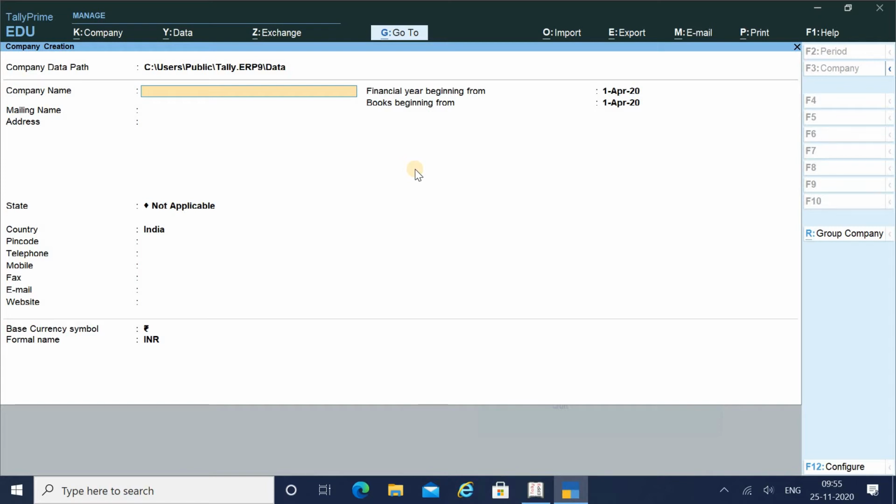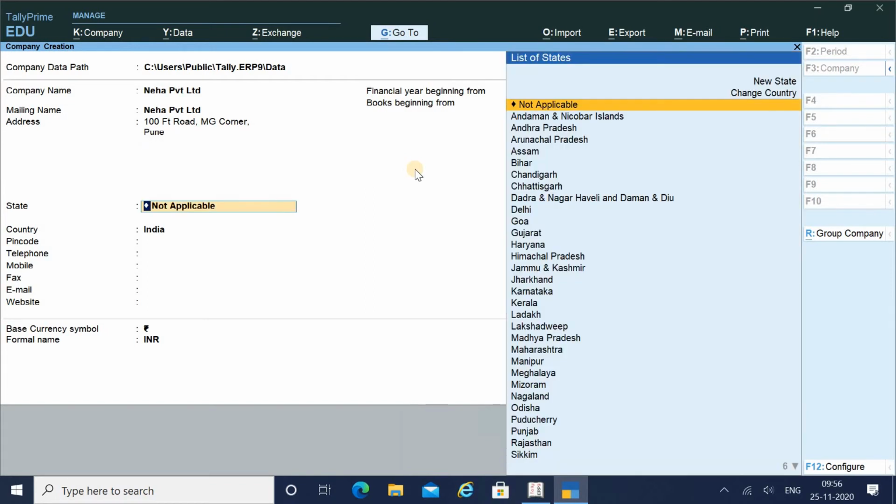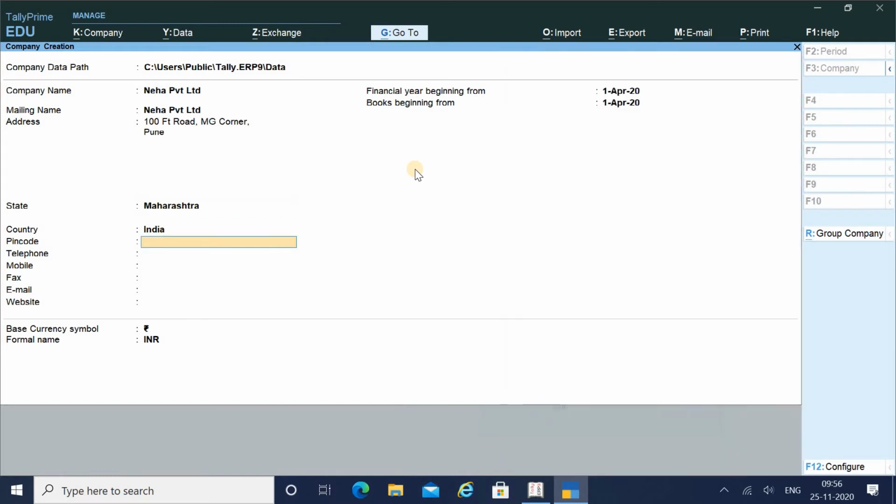Alright, so first you have to give the company name. I will write it as Neha Private Limited. The mailing name will be the same as the company name. Then the address, you have to mention your address. So 100 feet road, MJ corner. I will just give a short address. Fine, then state: the state is Maharashtra, of course the country is India, and then the pin code.